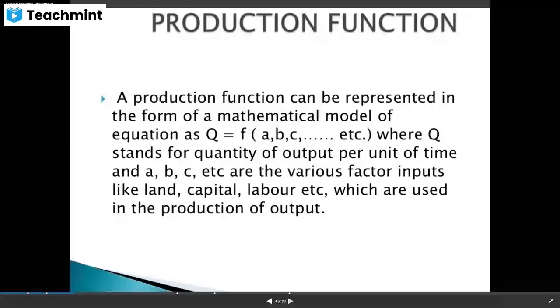A production function can be represented in the form of a mathematical model. Production means Q is equal to F of A, B, C, etc. Q means the quantity of output, and A, B, C, etc. are the various factor inputs like land, labor, capital, which are used in the production of output. Whatever factors of production we use in the process of production, we call them inputs. And after completion of production, whatever goods and services we get, we call it output.